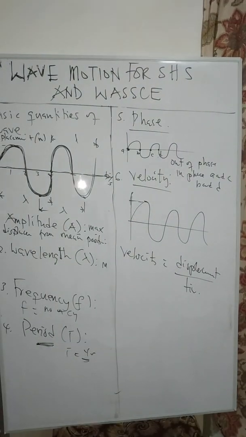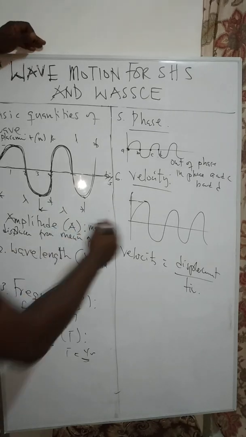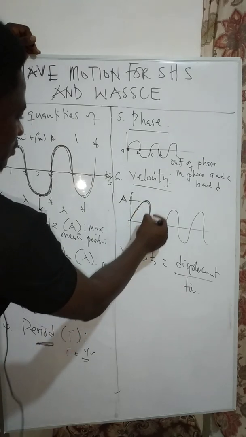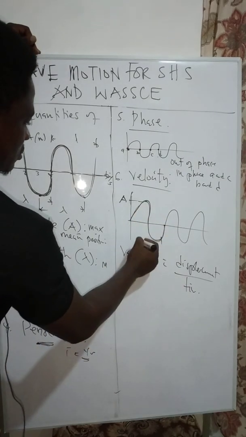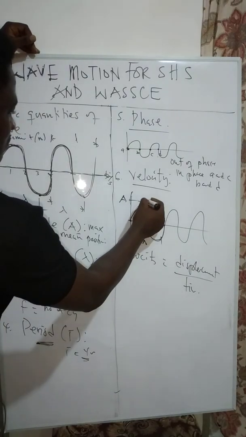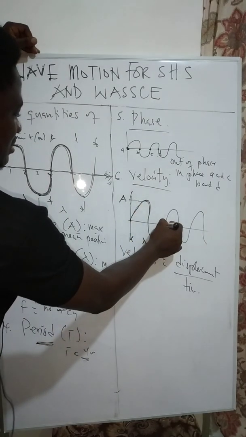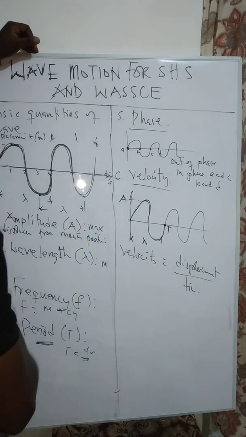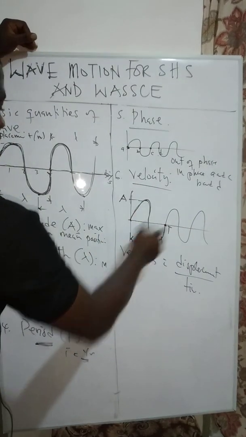Okay, so if you look at the diagram, you realize that this is our amplitude A, and the distance from here to here is our what? Wavelength lambda. Okay, so if the particle starts from here, this is its maximum displacement, and then this is the distance. And at that point, that is also our period, T, which is the time for one complete cycle.